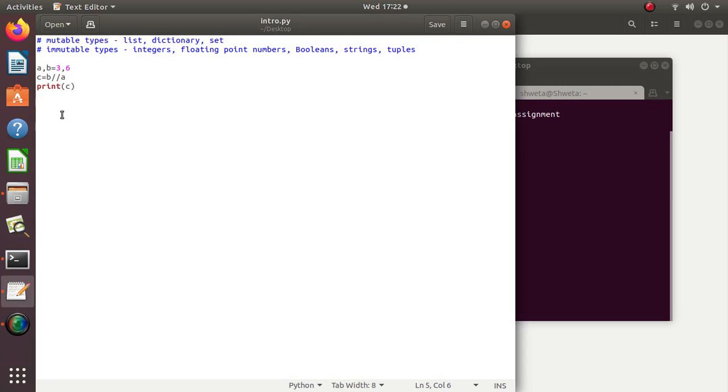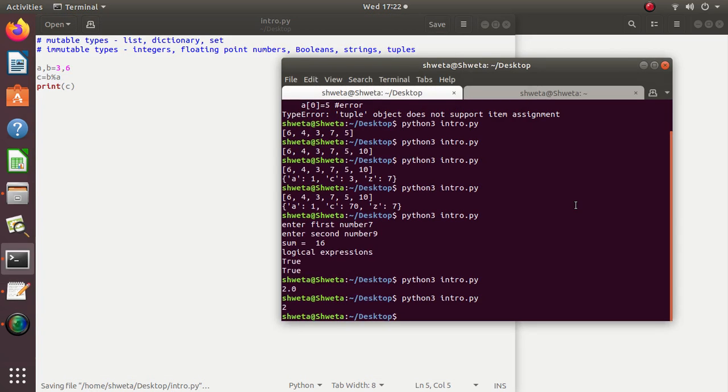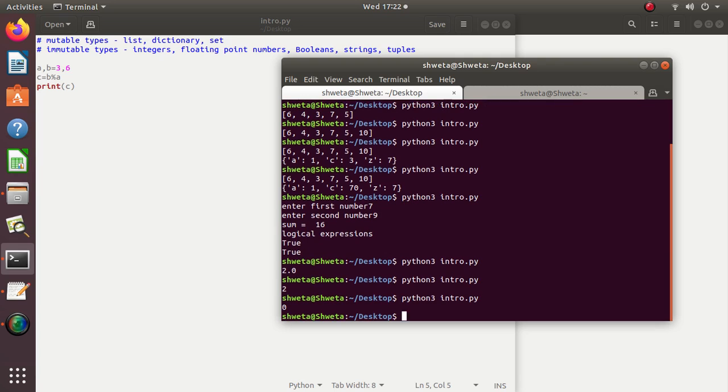If I use here mod sign, so mod returns the remainder of two numbers, so 6 mod 3 is 0. Because both numbers are integer, I will get an integer output 0.